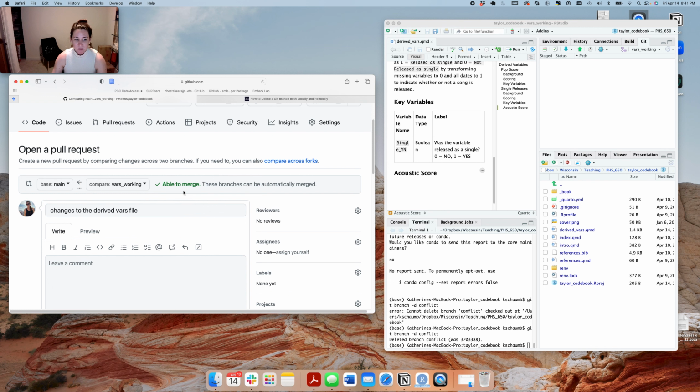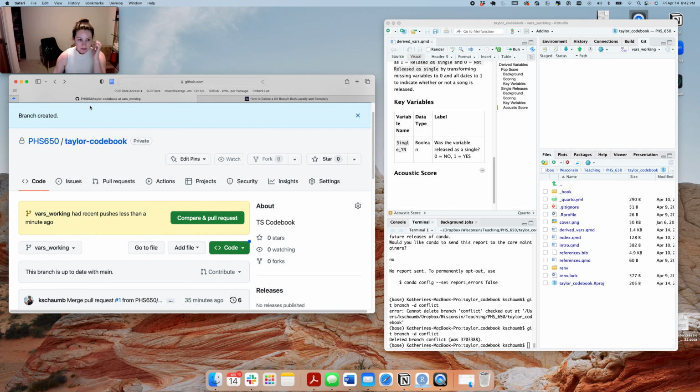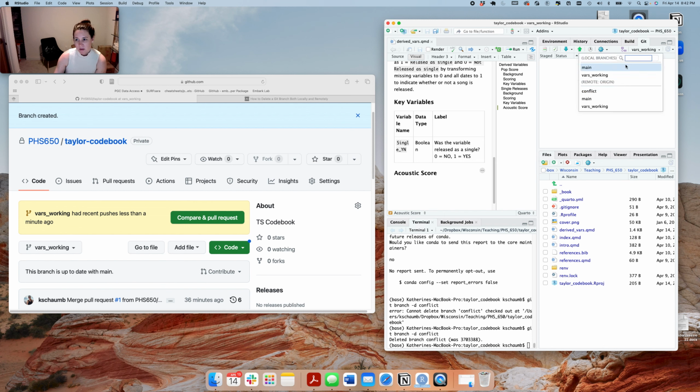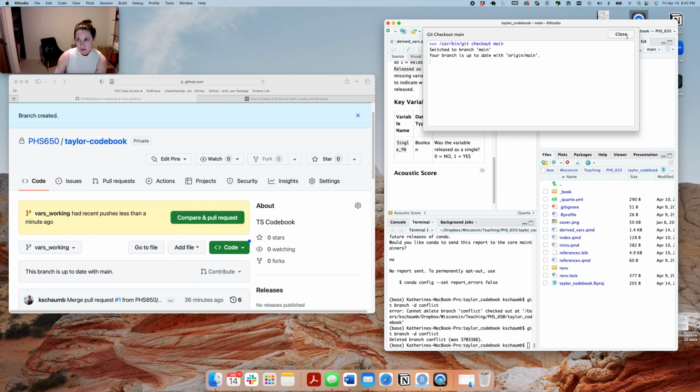All right, so this is able to merge because I just have new additions that I made in this derived variables QMD file. But let's create something that is going to be a little bit harder. So I'm going to go back, and this time let me go to my main branch.